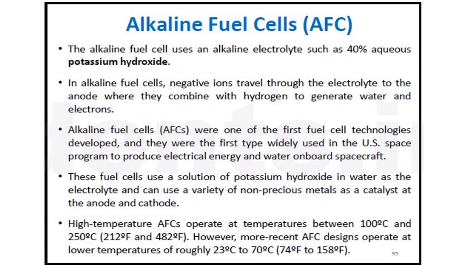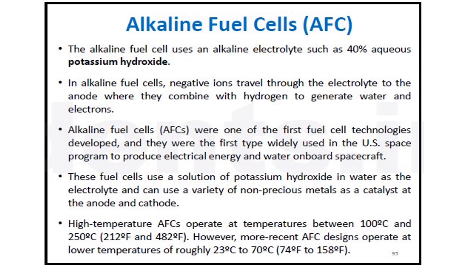So first is the alkaline fuel cell. An alkaline fuel cell uses an alkaline electrolyte such as 40% aqueous potassium hydroxide. That is, the electrolyte used in AFC is 40% aqueous potassium hydroxide. In alkaline fuel cells, negative ions travel through the electrolyte to the anode where they combine with hydrogen to generate water and electrons.